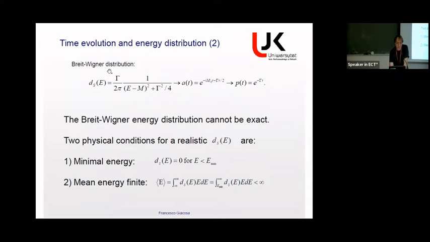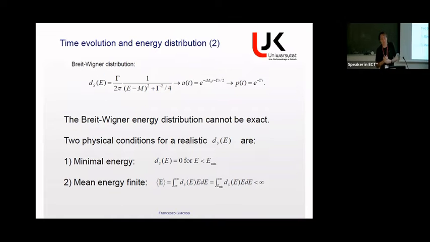So if the energy distribution has this form, this cannot be a physical form, because there is no minimal energy. The Breit-Wigner distribution comprises energy that goes from -infinity to +infinity. So of course, it means that it cannot be a realistic spectral function.